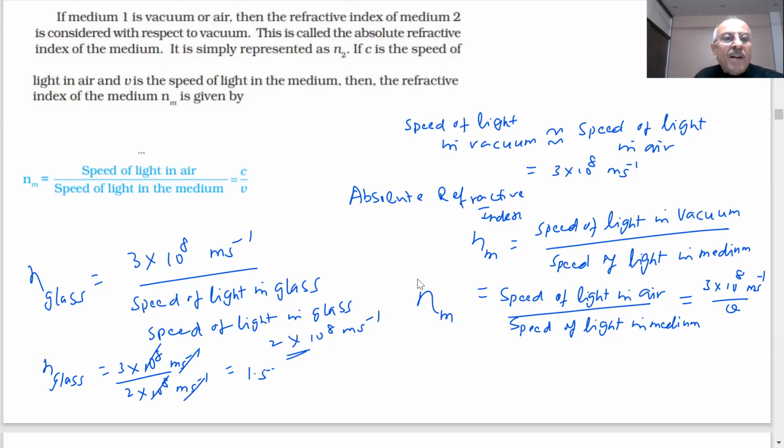The more dense the medium, what will happen? The speed value will decrease and the refractive index value will increase. The medium which is more dense will have a larger value of the refractive index.